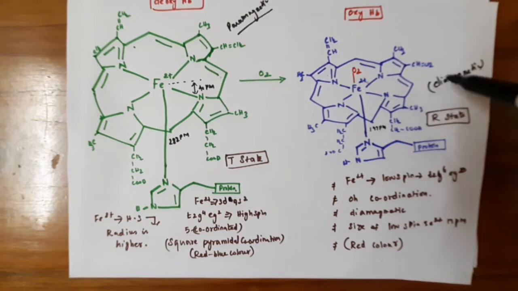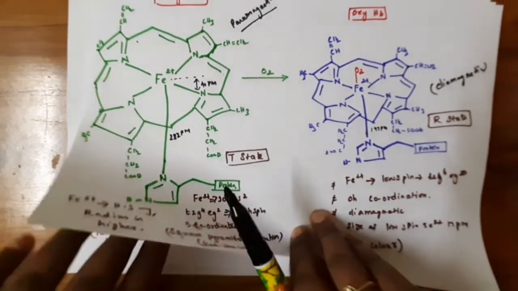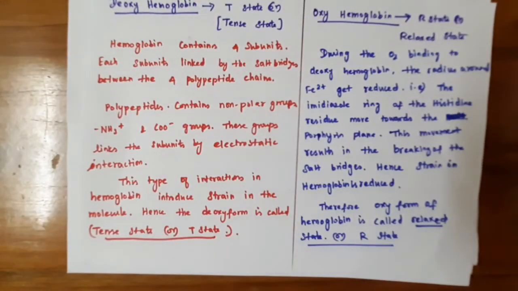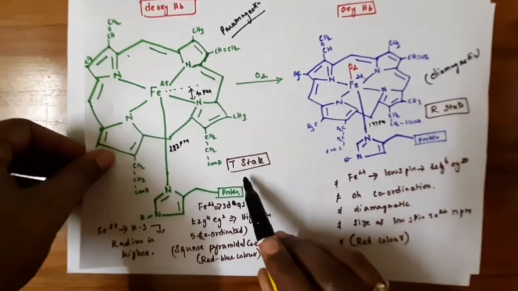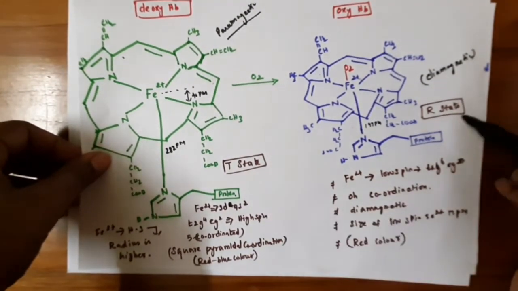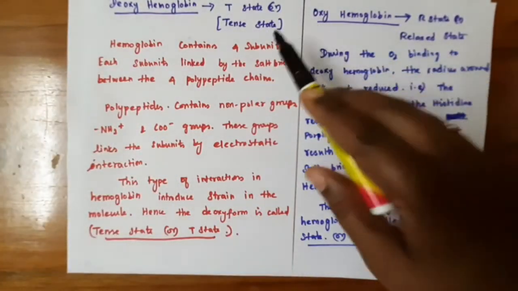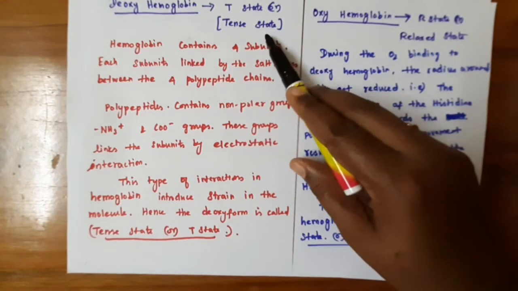This oxy form of hemoglobin is red in color. The deoxyhemoglobin and the oxyhemoglobin are known as, as I have written here, T state and R state. So what is T state and R state? The deoxyhemoglobin is known as T state, otherwise known as the tense state.